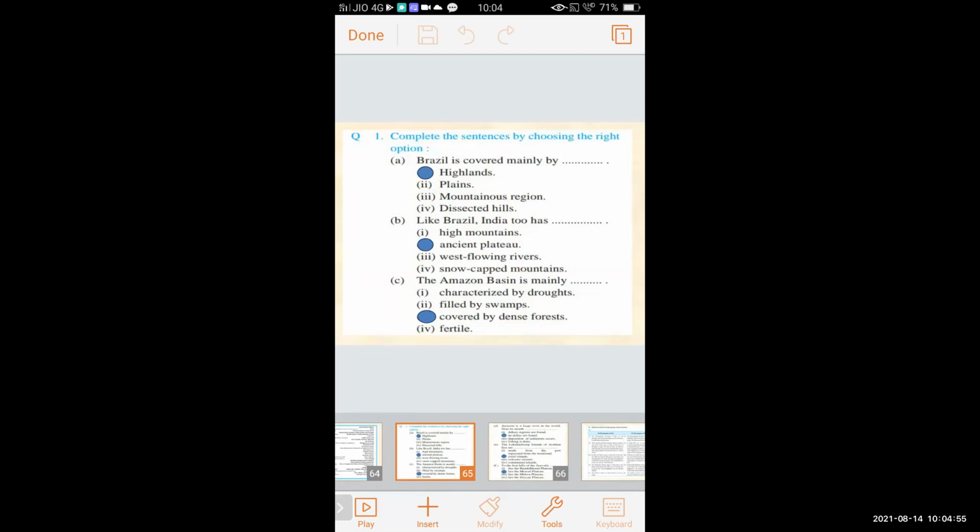Second, like Brazil, India too has dash. The options are high mountains, ancient plateau, west flowing rivers, and snow-capped mountains. And the correct option is ancient plateau. Like Brazil, India too has ancient plateau.